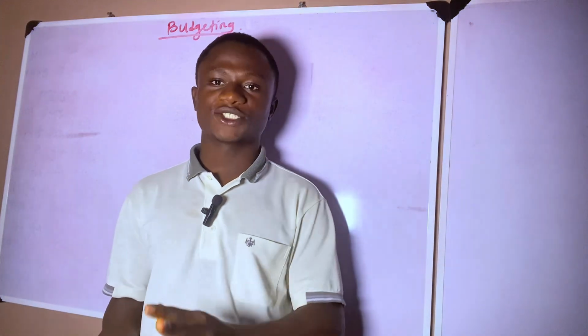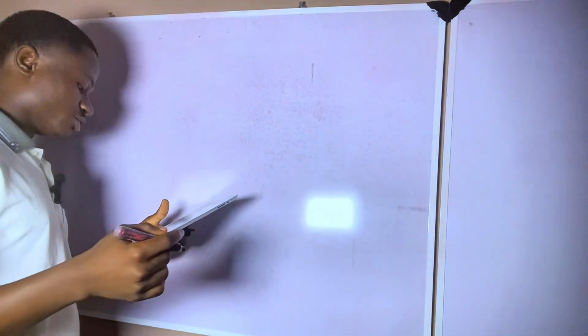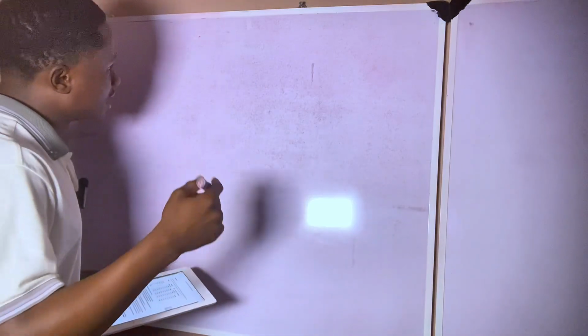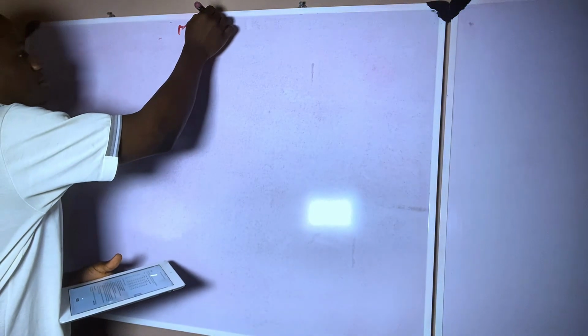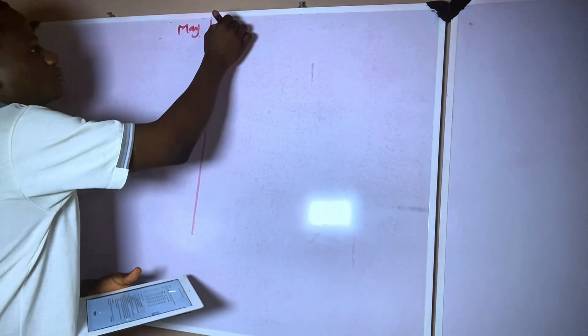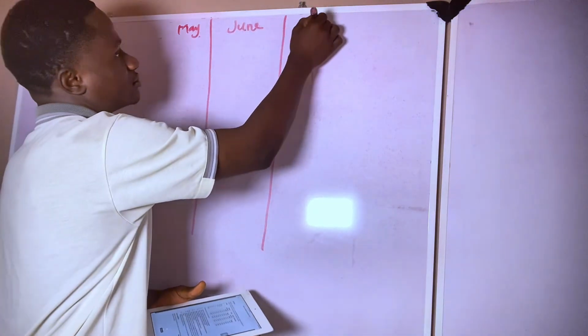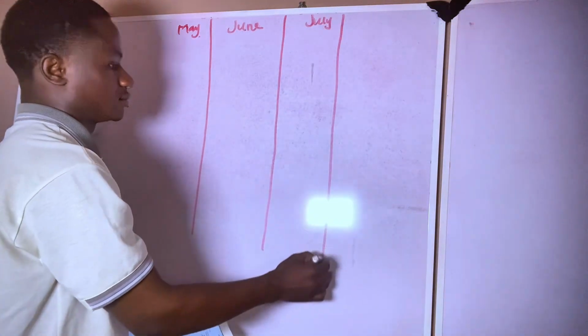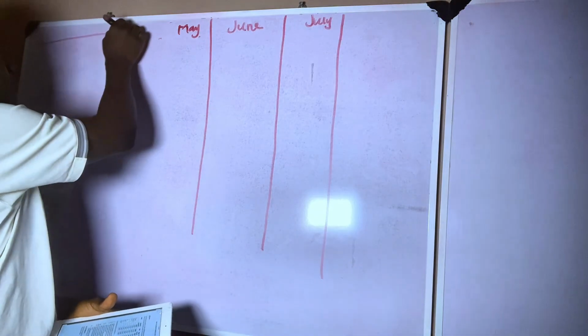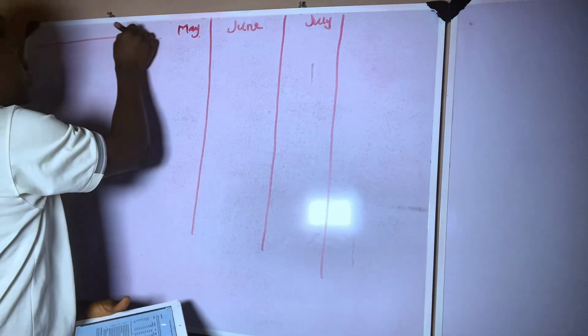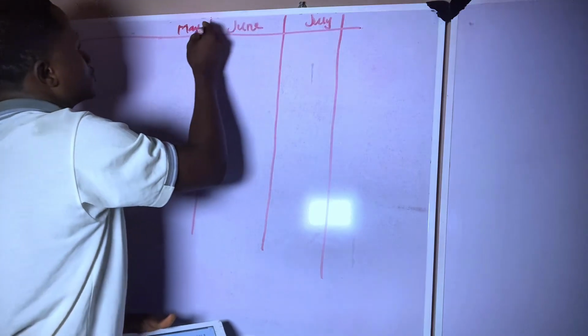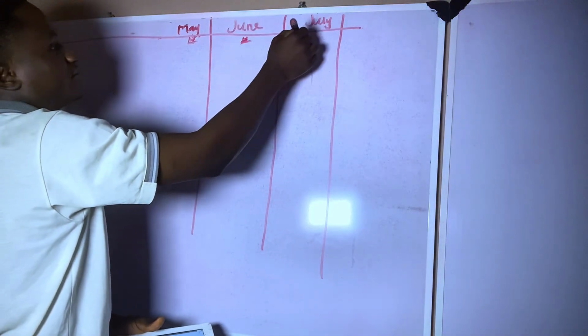Show workings. So we are going to be showing workings on how we prepare a columnar cash budget. So we write: cash budget for the months of May, June, and July. We have May, June, and July. So these are the 3 months we have.